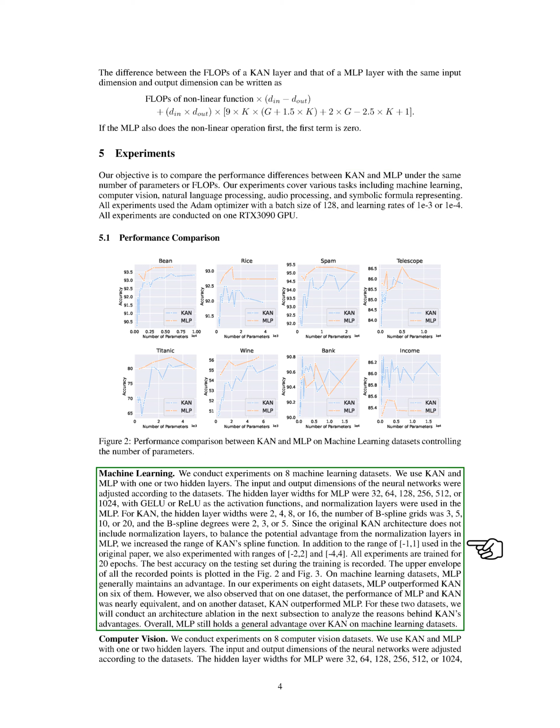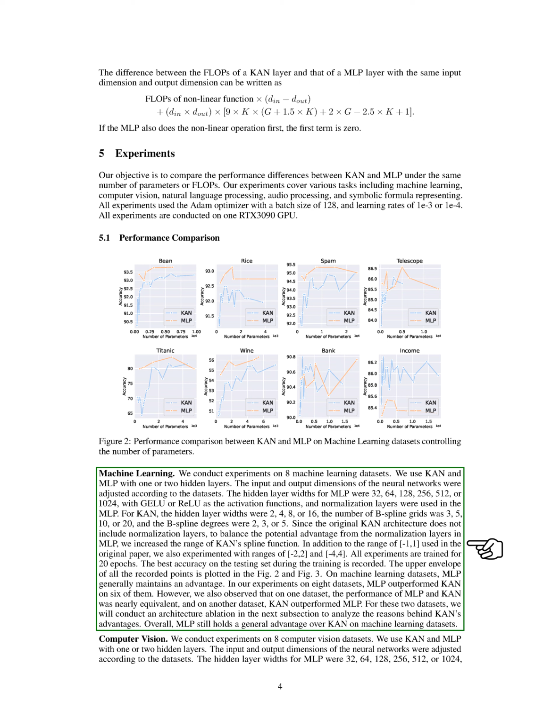In the performance comparison for machine learning, we conduct tests on 8 datasets. We use both KAN and MLP with 1 or 2 hidden layers, adjusting the input and output dimensions based on the datasets. The hidden layer widths for MLP are set to 32, 64, 128, 256, 512, or 1024, using GELU or ReLU as activation functions, and normalization layers are included in the MLP.